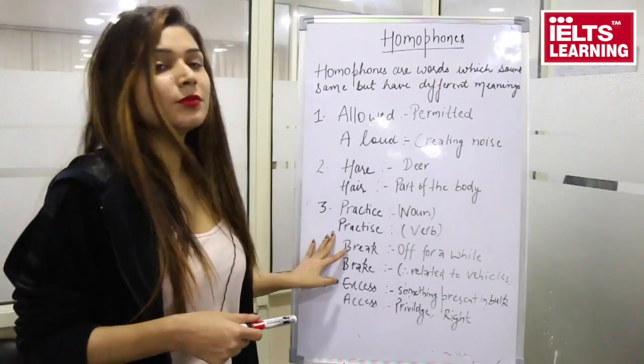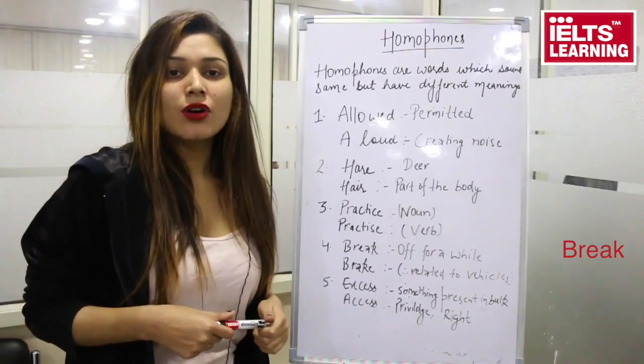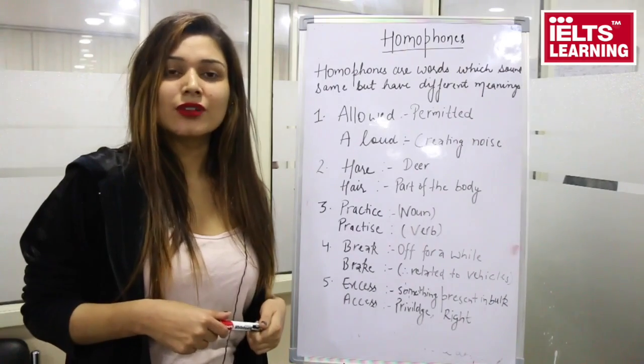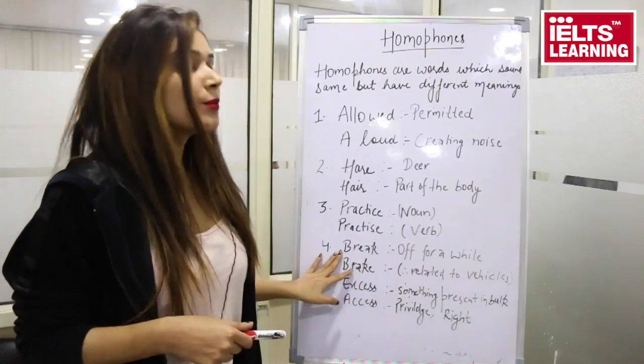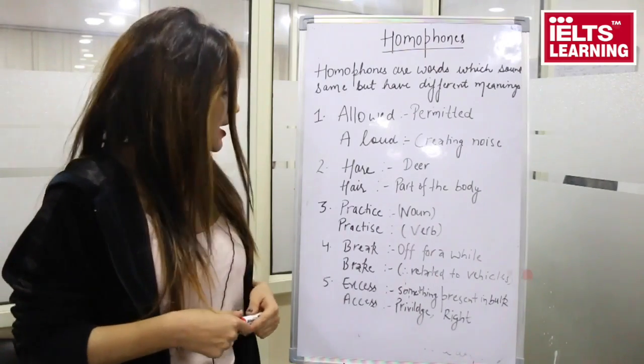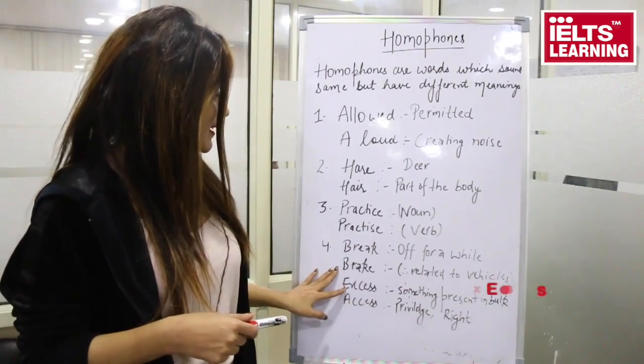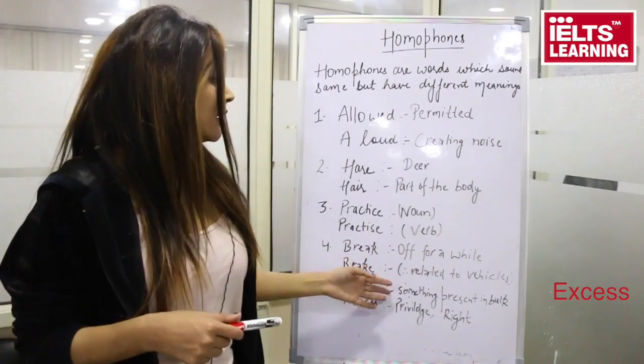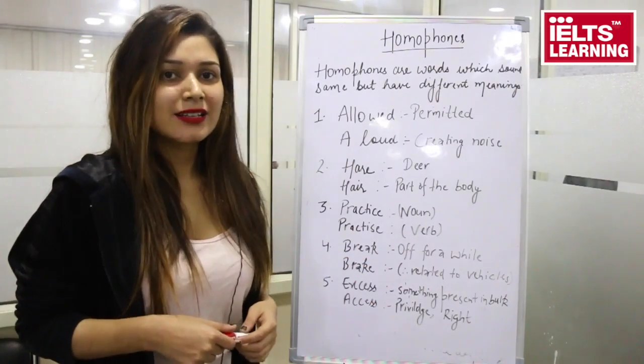The fourth one is break. When you take a break from work or somewhere for a while. The next one is brake. That is, we consider it the vehicle's brake. And the last one is excess. When something is present in bulk, that is excess.